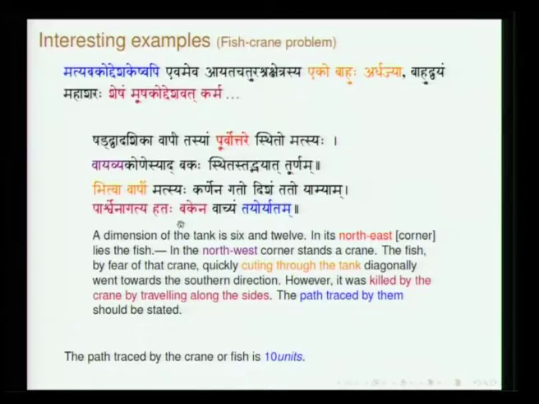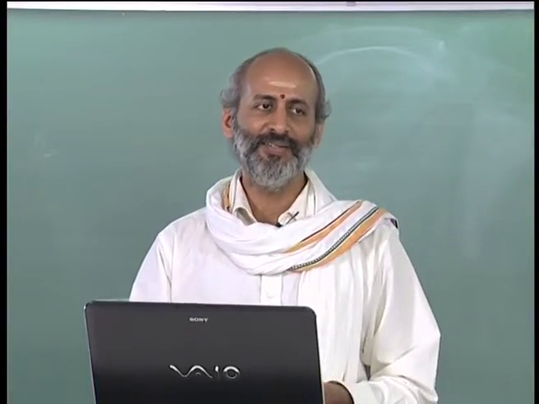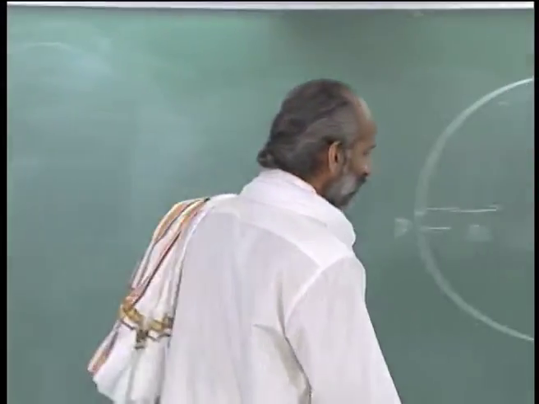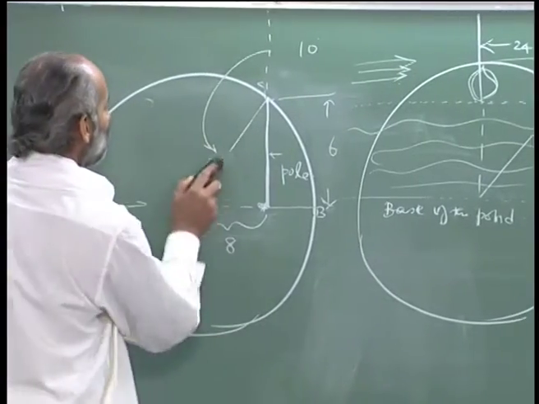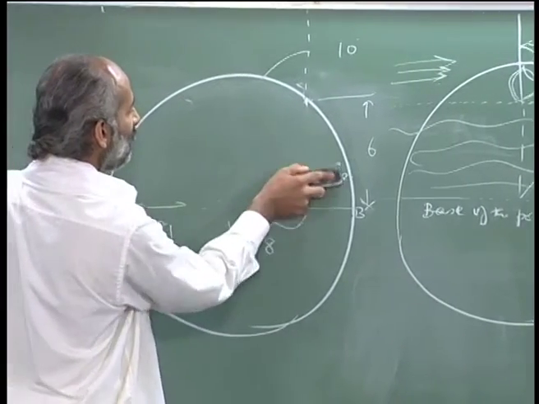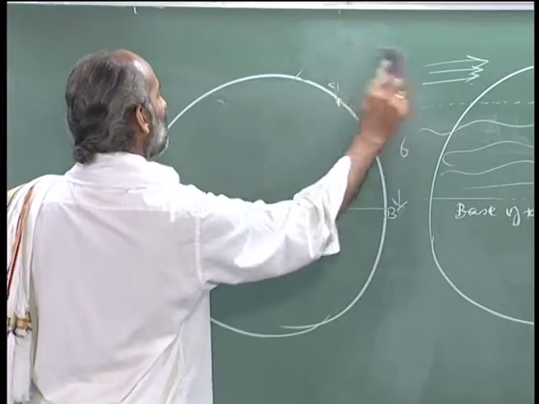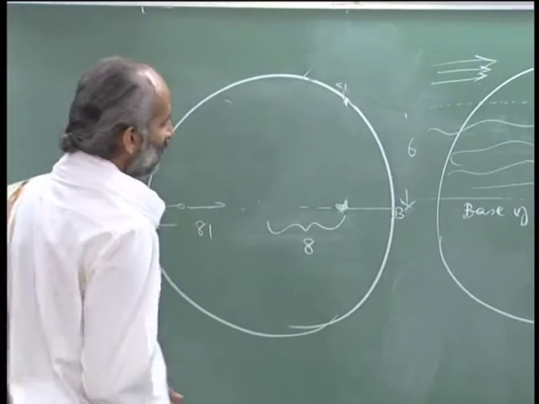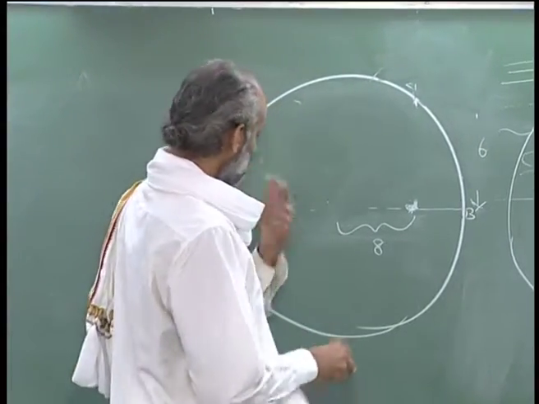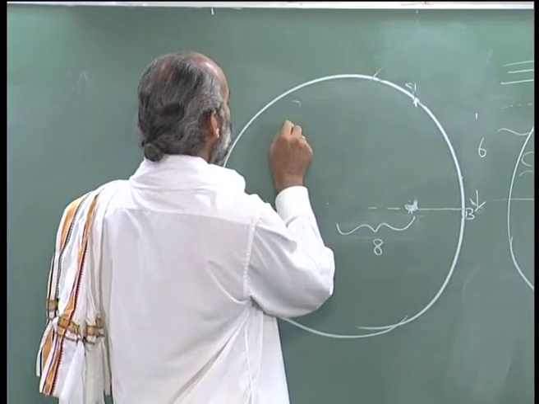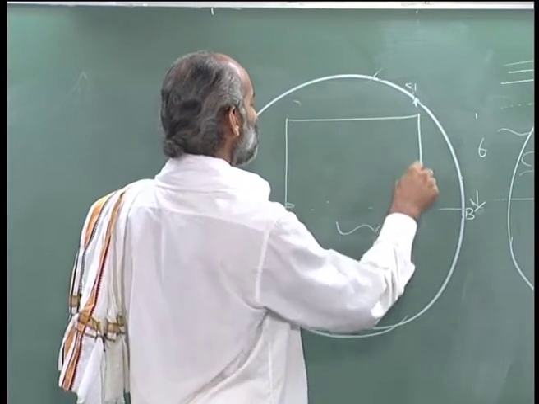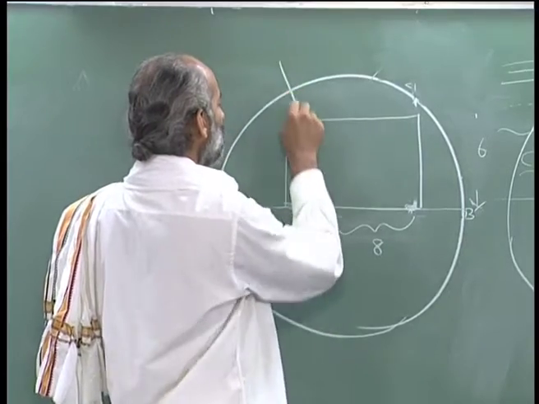There is a slight variation of this problem, not exactly identical, but he presents it this way. I will use the same figure. So we should imagine a certain pond. This is what is referred to as Vapi.